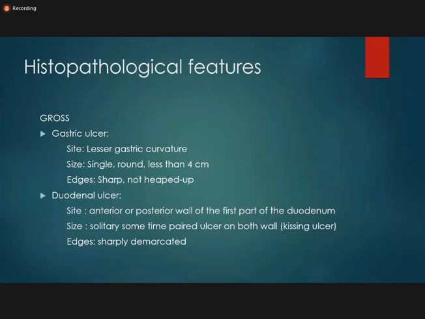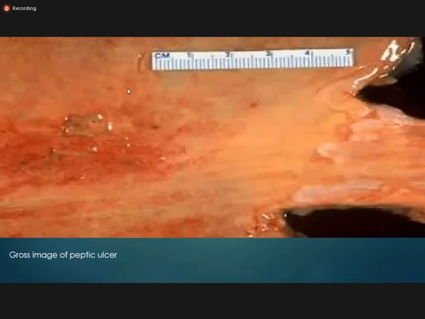On the other hand, duodenal ulcers are usually present on the anterior or the posterior wall of the first part of the duodenum. The first part of the duodenum is more prone to the duodenal ulcer, and they are usually solitary. Sometimes they are paired up: two ulcers on both the walls form the kissing ulcers, and the edges are sharp and demarcated. So this is the gross picture, the ulcer which we can see with the naked eye on the stomach wall. This is the gastric ulcer with the sharp edges.